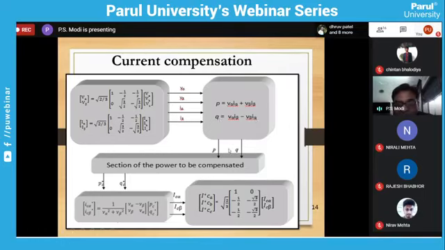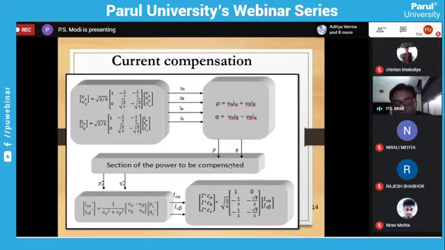From this P and Q, we have to use a high pass filter. We can use a high pass filter as well as a low pass filter. Okay, high pass filter, what will it do? It will allow only the harmonic component. It will not allow the fundamental component.